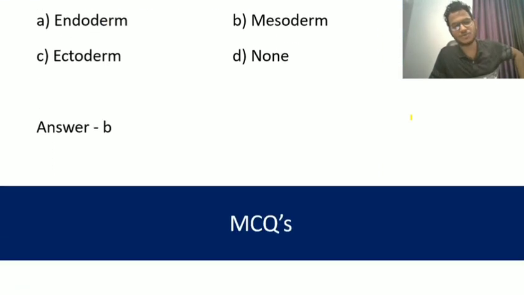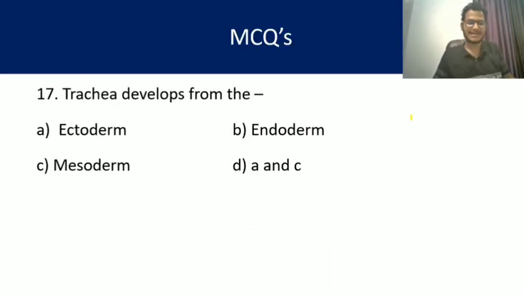Let's move on to question number 17. Trachea develops from ectoderm, endoderm, mesoderm, A and B. What is the right answer? Question number 17 is endoderm. From endoderm the trachea develops. So the answer is B, endoderm.